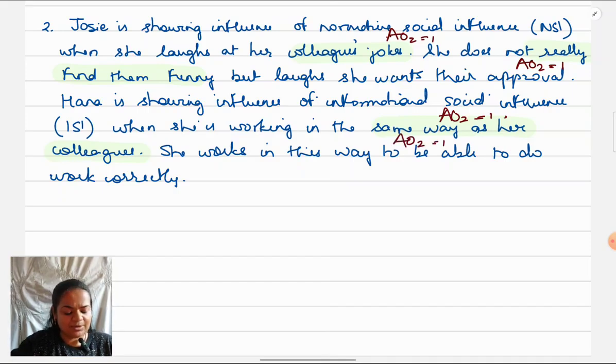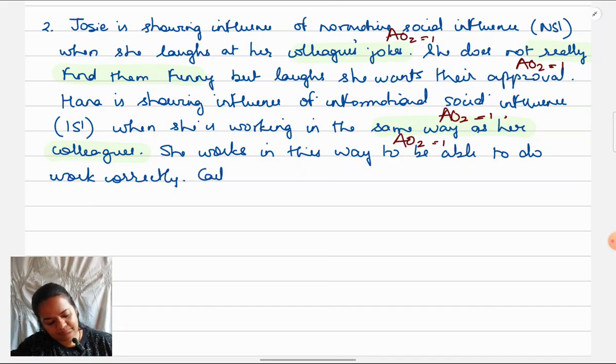Finally, coming to Caitlin. Caitlin wants to learn through trial and error. She wants to really understand what she's doing by making mistakes. So Caitlin definitely is again under ISI because she wants to be right. She wants to learn from her mistakes and avoid doing them. So she's not looking out for any kind of approval.